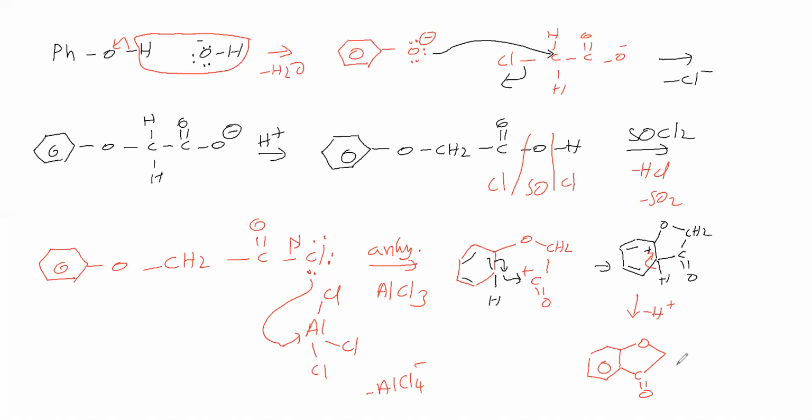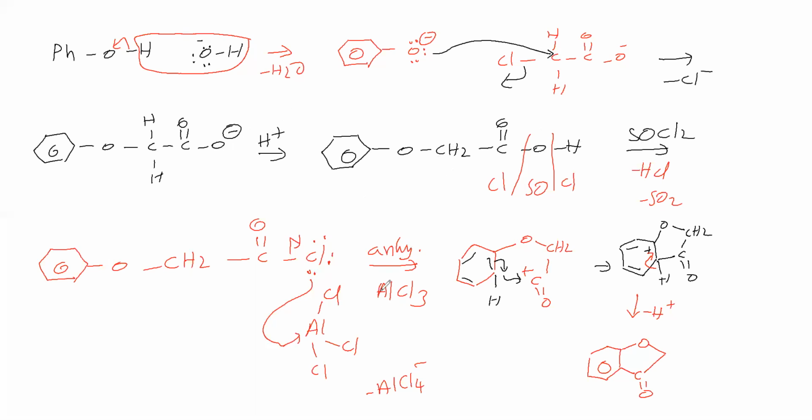In this reaction, first this step is called an acid-base reaction. This nucleophile is attacking this electrophilic center. Cl minus is the leaving group which is leaving. Here O minus is taking H plus, that means it is the base and this is the acid, so it is an acid-base reaction. Here the OH group is converting into the Cl group by treating with SOCl2, thionyl chloride.